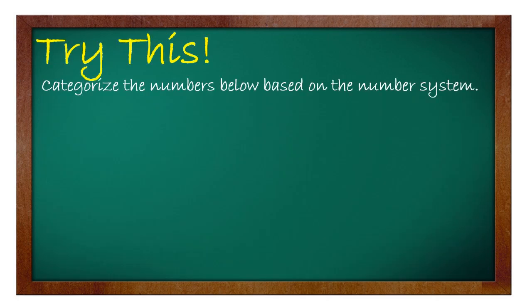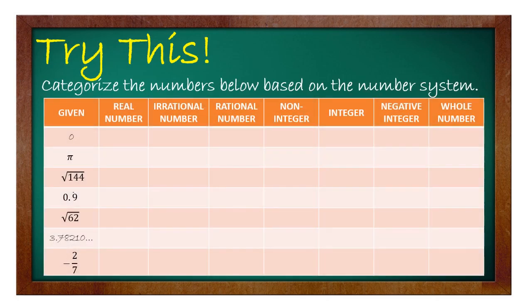Okay? So, now, I want you to try this. So, categorize the numbers below based on the number system. So, yung process natin kanina sa example, same lang din naman po siya. Okay? So, bago mo din ito masagutan, kailangan alam mo yung ating Venn diagram kanina or yung ating chart kanina. So, para makita mo kung nasaan ba siyang category. Okay? So, i-pause mo muna yung video na to and then pwede mo rin balikan yung video kanina, yung lesson kanina para makita mo kung saan ba talaga siya papasok na category. Okay? And then, pag may sagot ka na, pwede mo na i-continue yung video na to.